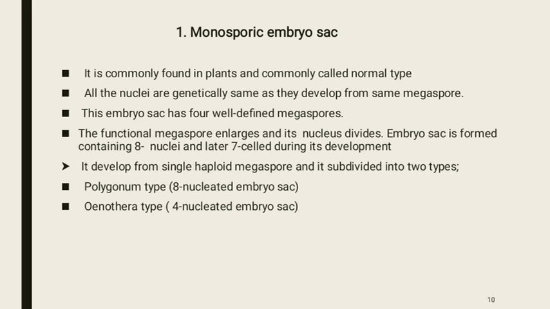The second one is oenothera type. In this, a 4 nucleate embryo sac is present. It develops from the micropylar megaspore and does not have antipodals. 3 cells are present at the micropylar end and a single cell is present as the polar nucleus.